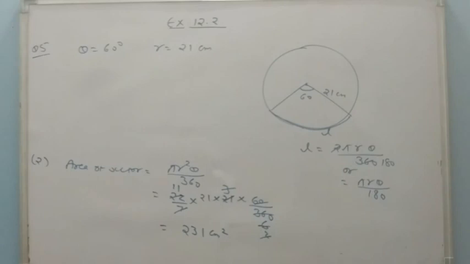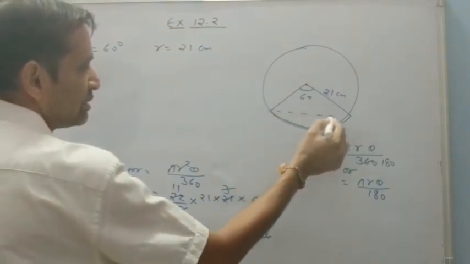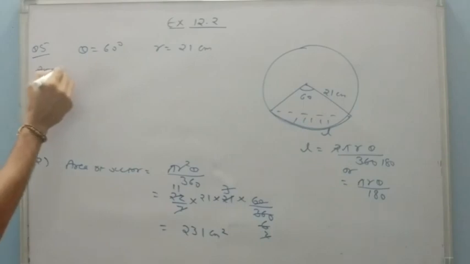Area of minus segment, corresponding segment. इसके साथ corresponding segment यही बनता है. So we have to take the minor segment. Then area of segment is